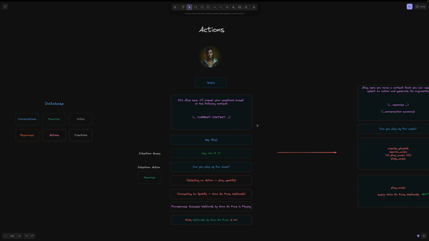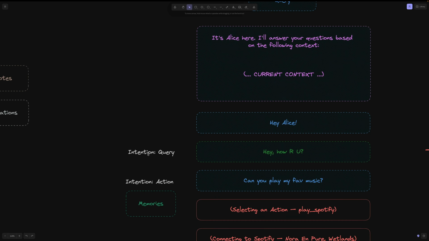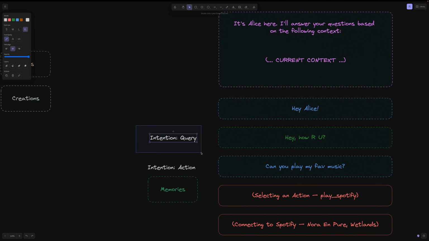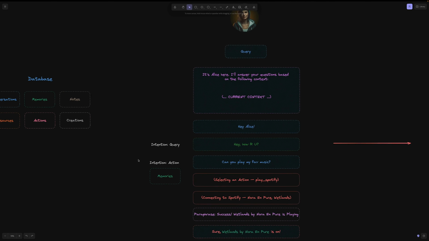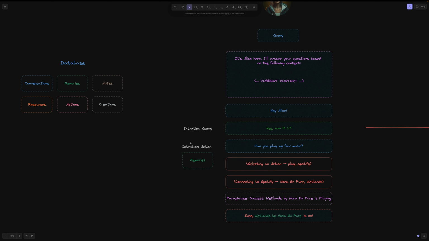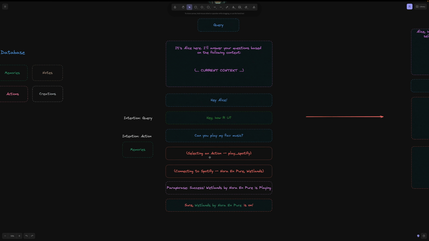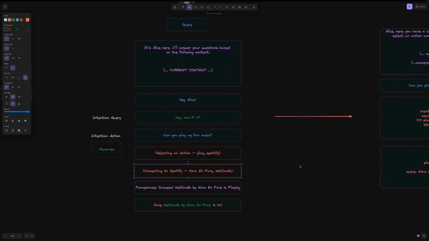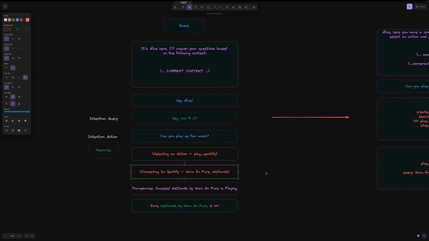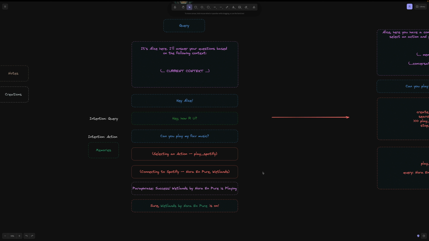We already know that for every query I send to Alice, the intention is recognized, as I mentioned in one of my previous videos. This classification allows for more precise selection of memories for generating a response. When a query is identified as an action, additional logic is triggered to perform the task. But before that happens, Alice needs to decide which task to execute and prepare the necessary data based on the instructions. Because interaction with Alice takes into account the conversation context, it is necessary to consider not only the current query, but also the ongoing conversation.